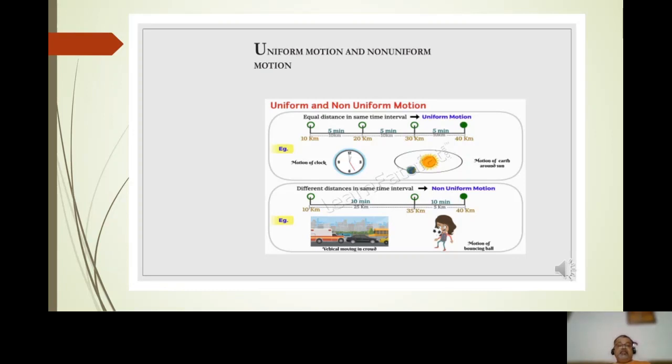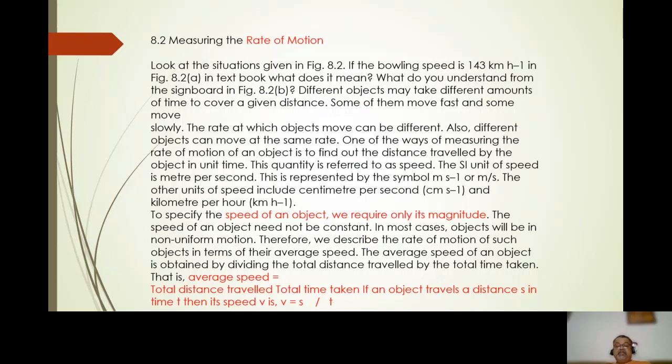Measuring the rate of motion. Look at the situations given. The bowling speed is 143 km/h in figure A, as shown in the textbook. Please refer to the textbook for the figures. What does it mean? What do you understand from the signboard?